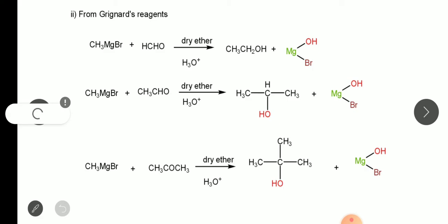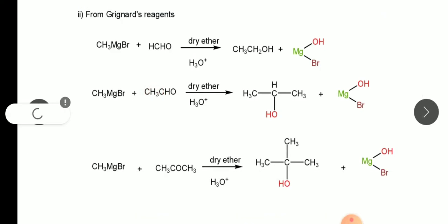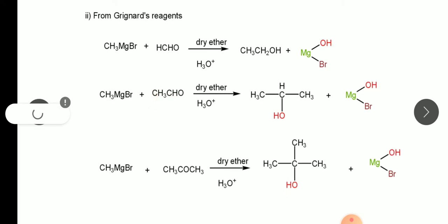When we use any other aldehyde instead of formaldehyde, so here ethanal is used. So when ethanal reacts with Grignard reagent, it will give secondary alcohol. Mechanism is almost similar, attack is also similar, but here the aldehyde is different. Instead of methanal, ethanal is used, or acetaldehyde we can say, and that produces secondary alcohol as the product.